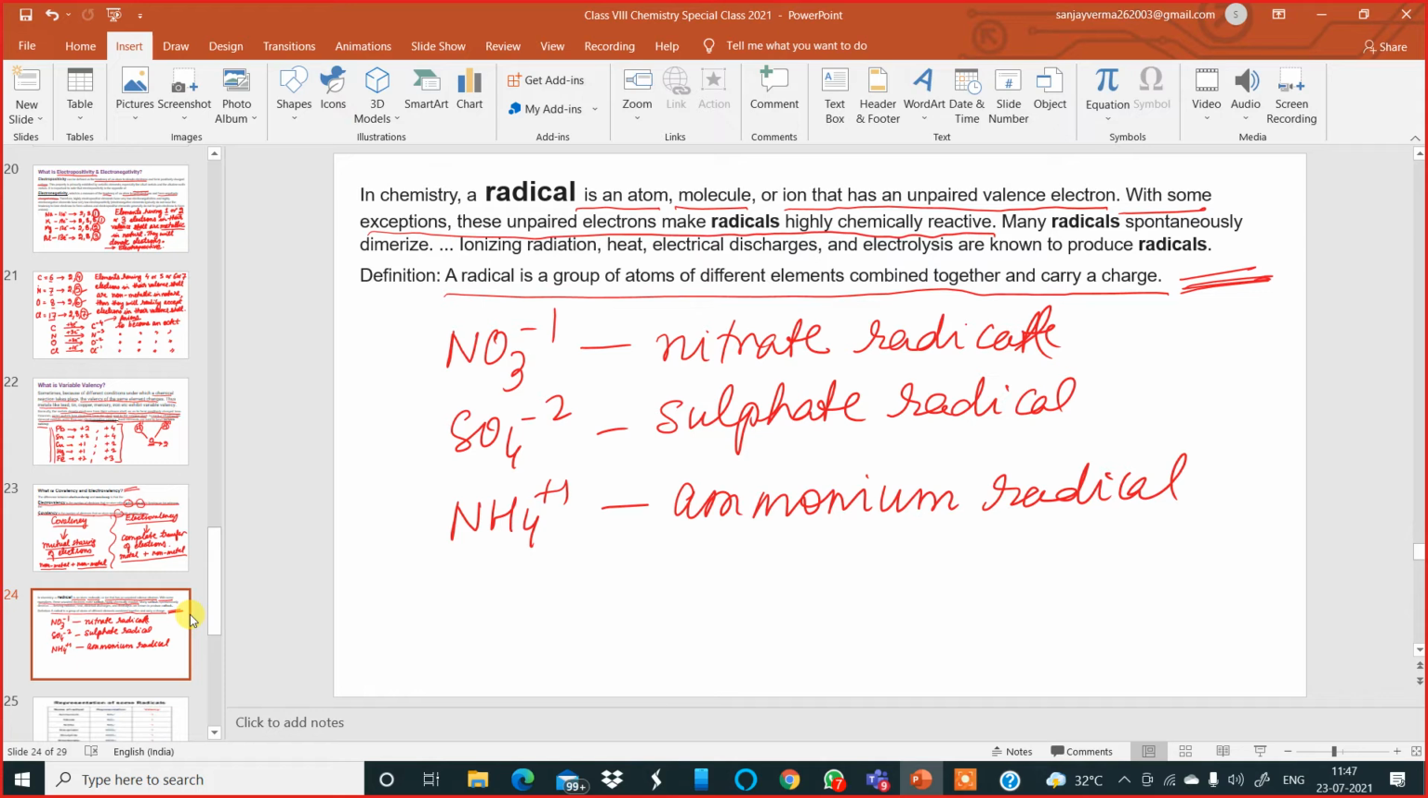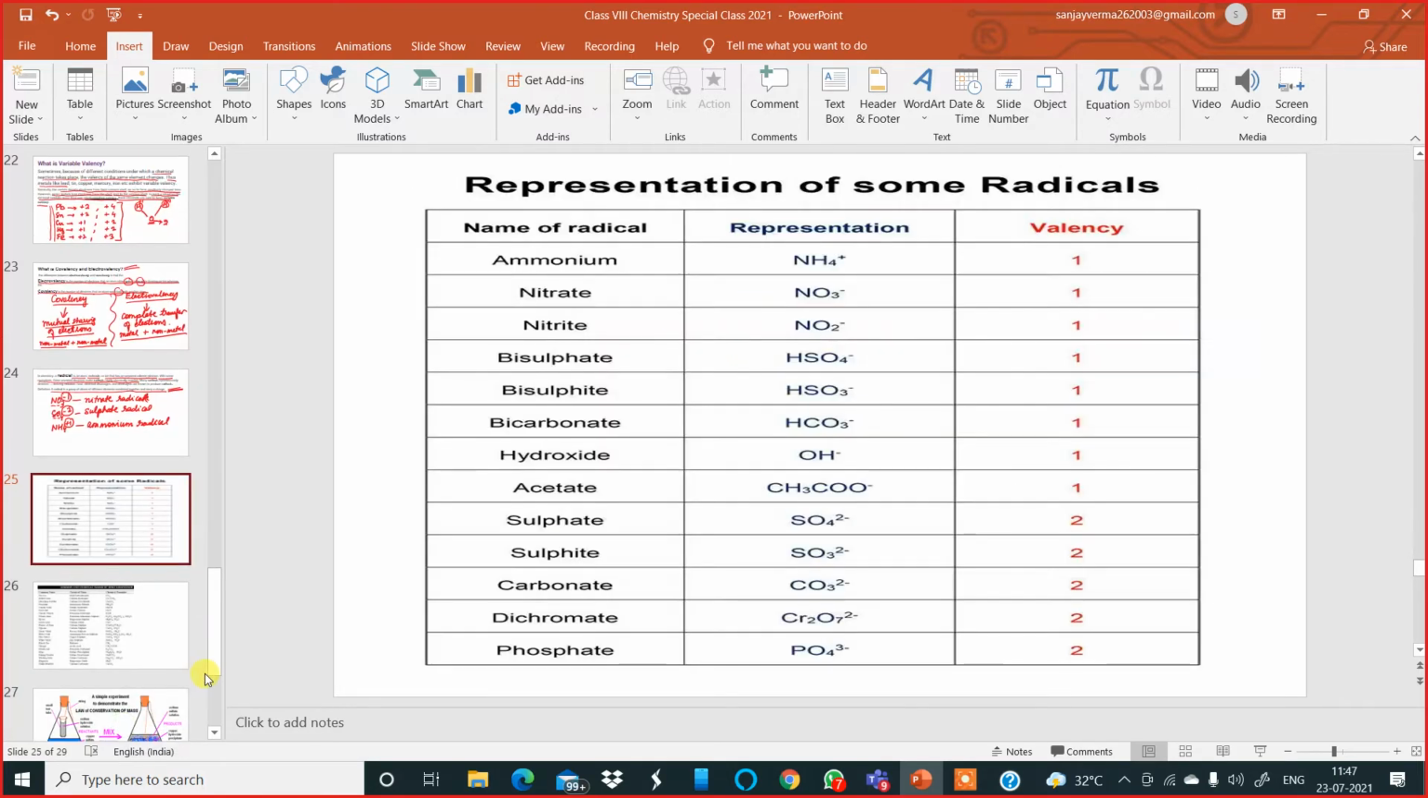The main purpose over here is to make your idea clear about radicals. A radical consists of more than one atom, two or more atoms combined together, and they must carry a charge. It must be carrying a charge, making it very reactive. Now, the radical concept is clear to all of you. So, I move to the next slide.